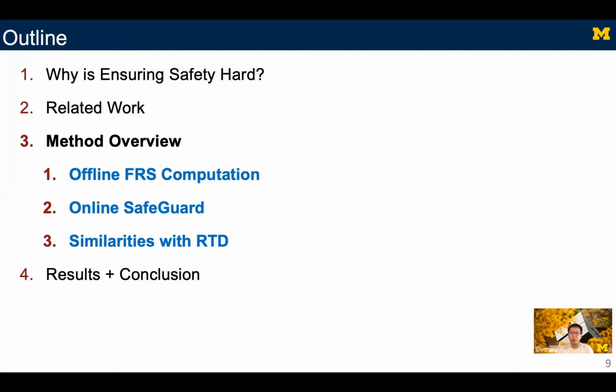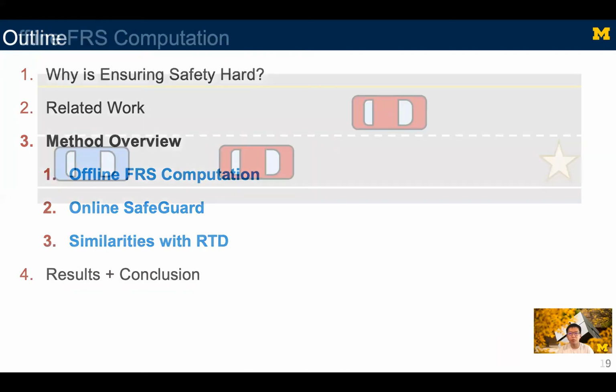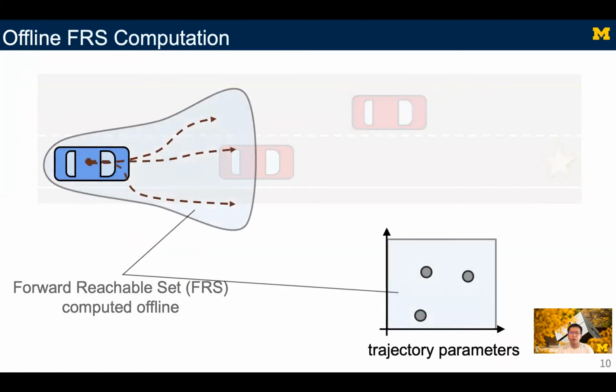In this section, we also briefly introduce RTS's predecessor called RTD, which we used in the results as a comparison. During the offline part of RTS, assuming we know the ground truth model of the robot, we compute a forward reachable set for a full family of trajectories that the robot may take. When we specify the trajectory parameter values to determine a single reference trajectory, the FRS we computed can be reduced in size very quickly, obtaining a more accurate FRS. Equipped with that information, now we can use the FRS to safeguard our actions online.